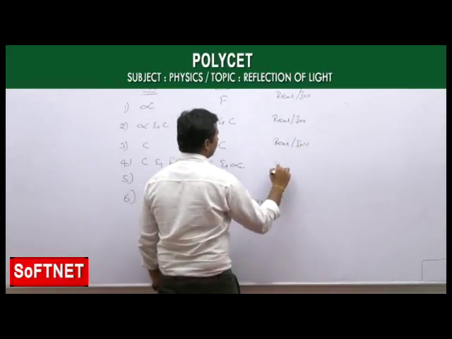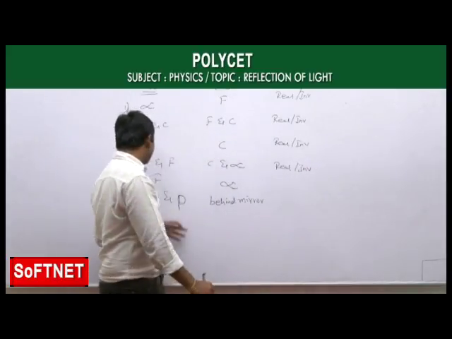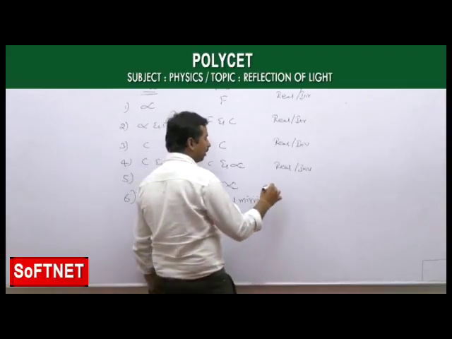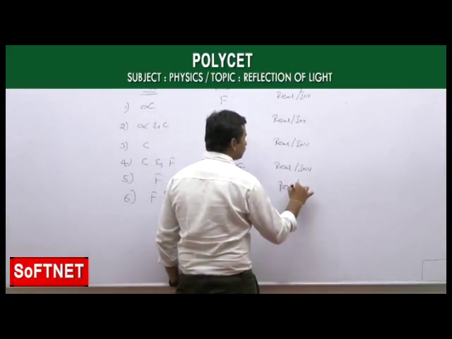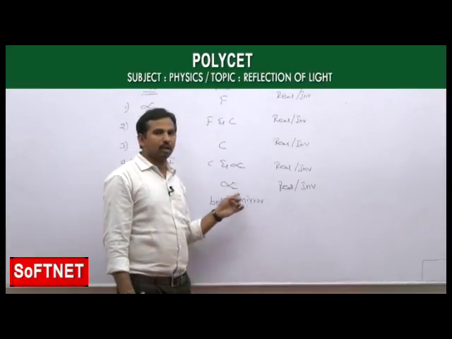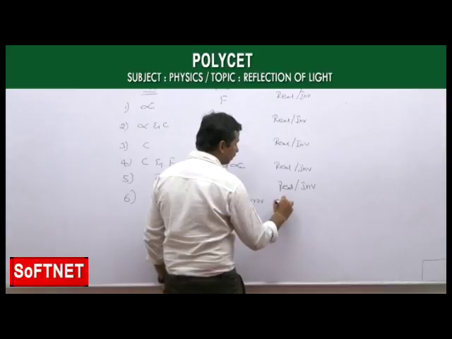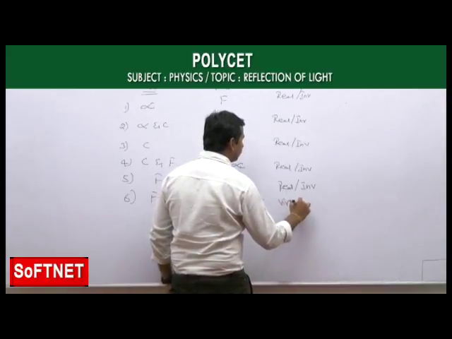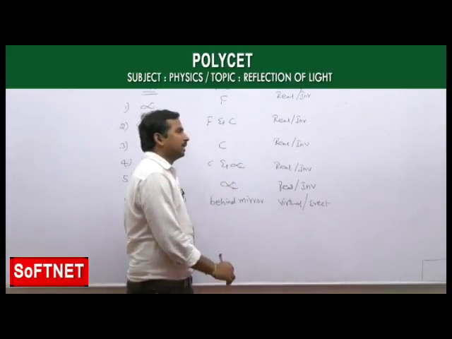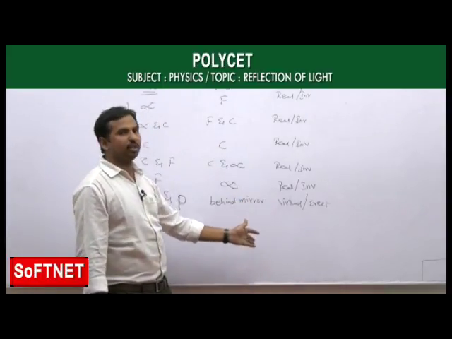Between C and infinity also, real and inverted image. And when the object is placed at infinity, where the reflected light rays are going parallel to each other, there also the image is formed as real and inverted. Whereas the last special case, the image which is formed behind the mirror is a virtual image. And we know that all virtual images are upright images, also called erect images. That is about the nature of the image we got.